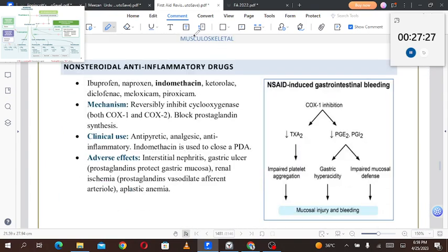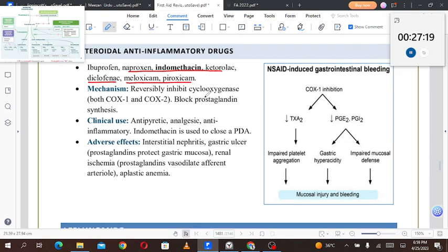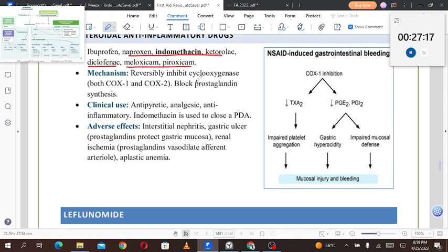Now NSAIDs include ibuprofen, naproxen, indomethacin, ketorolac, diclofenac, meloxicam and piroxicam. Mechanism: they reversibly inhibit cyclooxygenase, both COX-1 and COX-2, blocking prostaglandin synthesis. Clinical use is antipyretic, analgesic, anti-inflammatory. Indomethacin is used to close the patent ductus arteriosus. Adverse effects include interstitial nephritis and gastric ulcer. Prostaglandins protect the gastric mucosa.